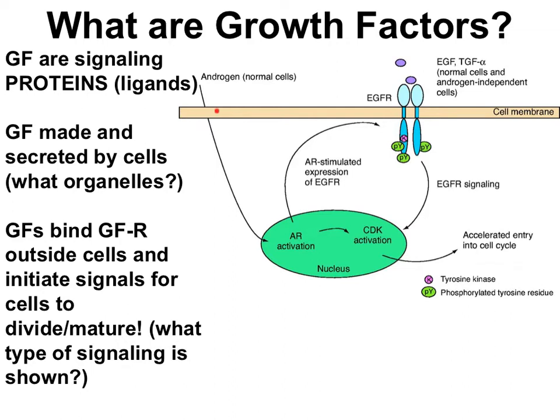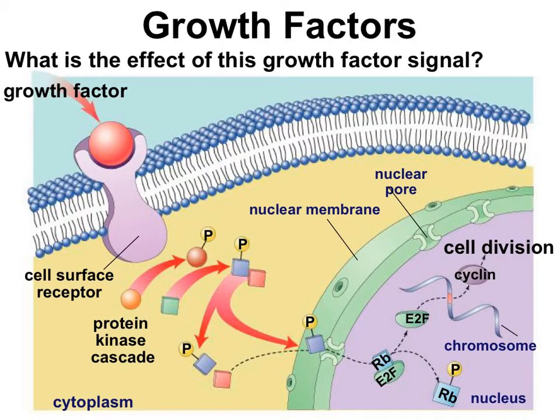Hopefully you're looking at this diagram while you're listening, and some wheels are starting to turn here. You see a dimerized, phosphorylated receptor, which means that we're looking at receptor tyrosine kinase signaling. If you follow the relay molecules in response, you'll see that this signaling pathway activates CDK, that special protein that's an internal signal of cell cycling, and leads to accelerated entry into the cell cycle.